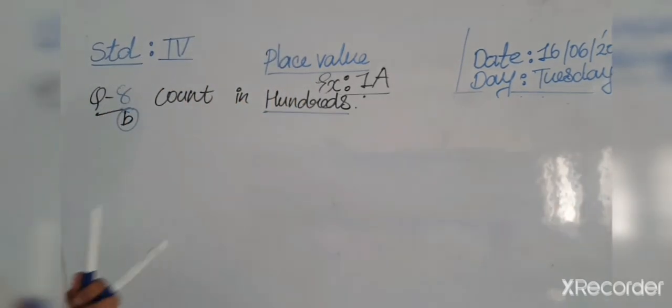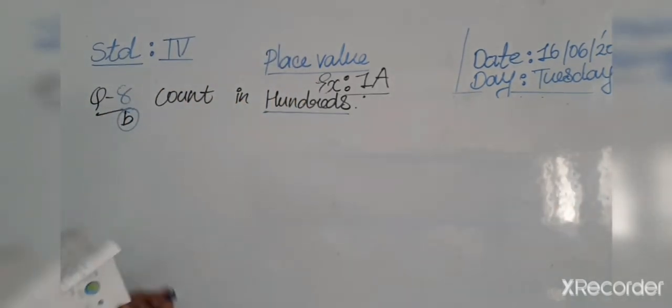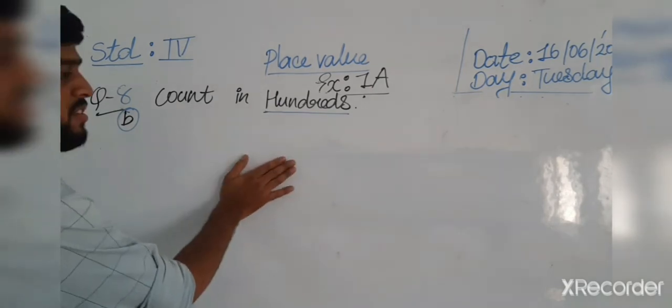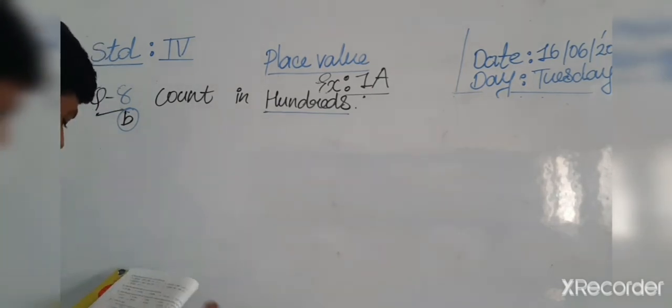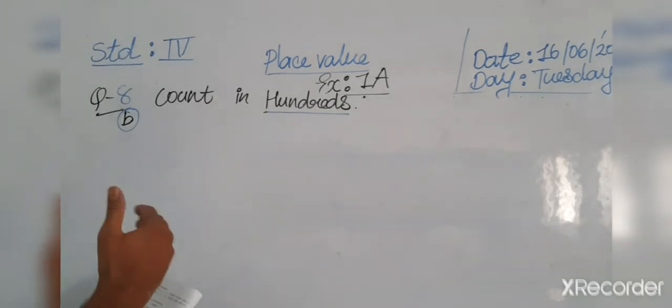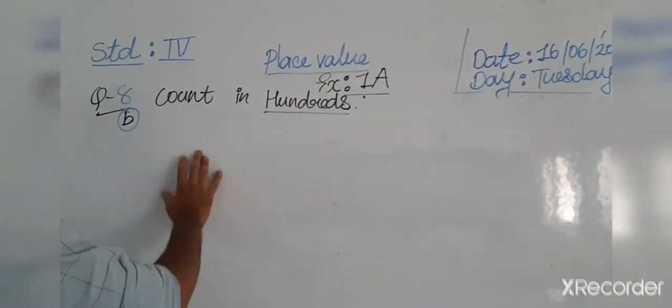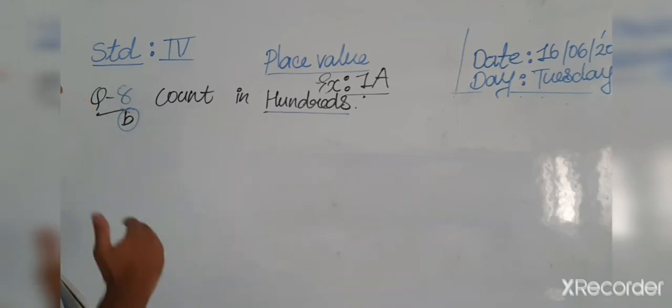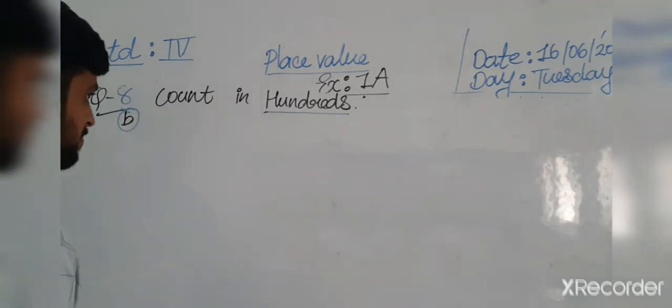What is question number C? Observe the pattern and complete the pattern. Same as the question before, but with some other things. Okay, difference in the thousands, count in thousands means a difference in thousands, and other digit places stay the same.